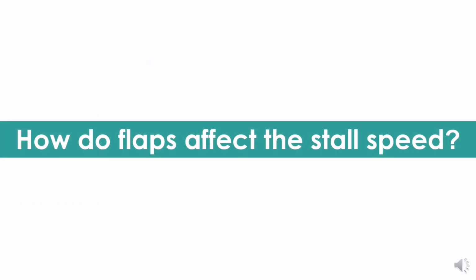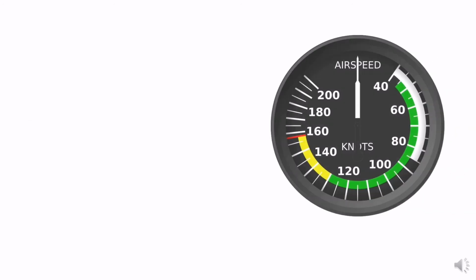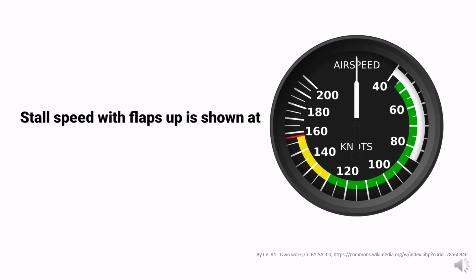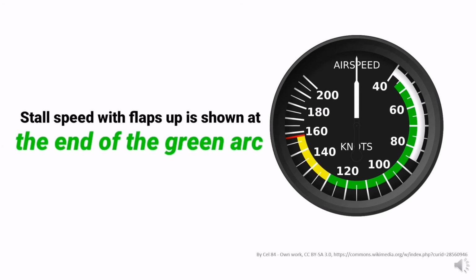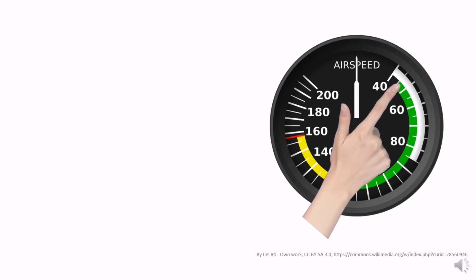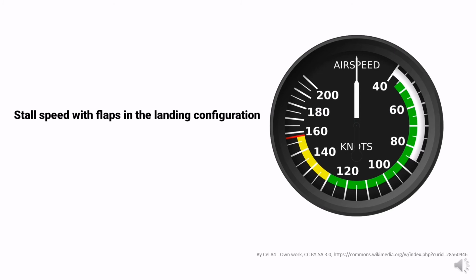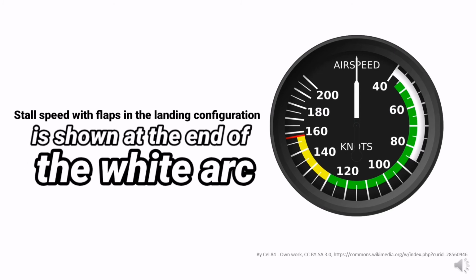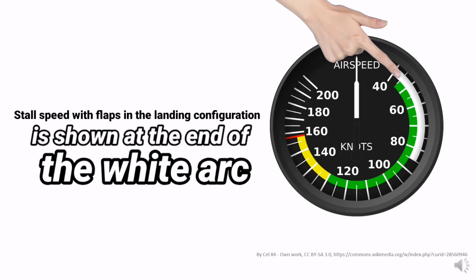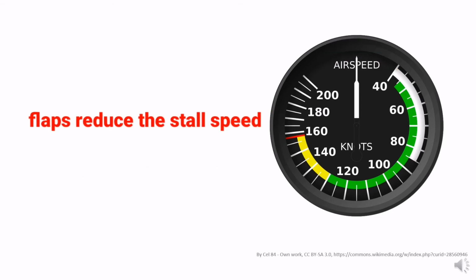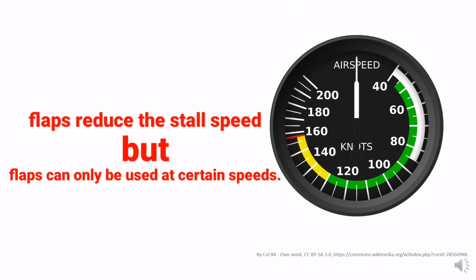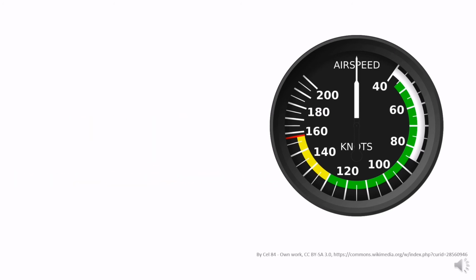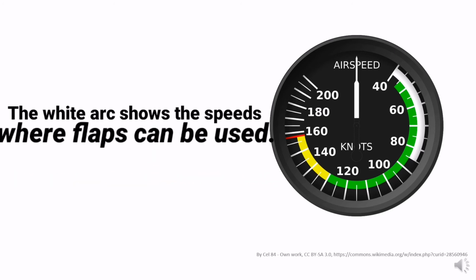How do flaps affect the stall speed? Stall speed with flaps up is shown at the end of the green arc. Stall speed with flaps in the landing configuration is shown at the end of the white arc. So flaps reduce the stall speed, but flaps can only be used at certain speeds. The white arc shows the speeds where flaps can be used.